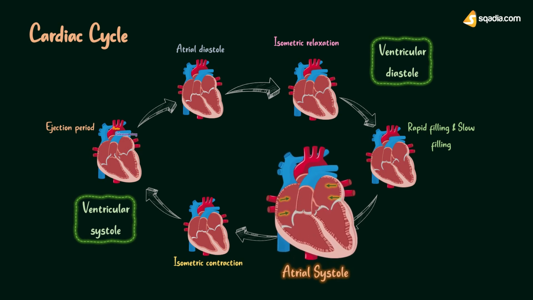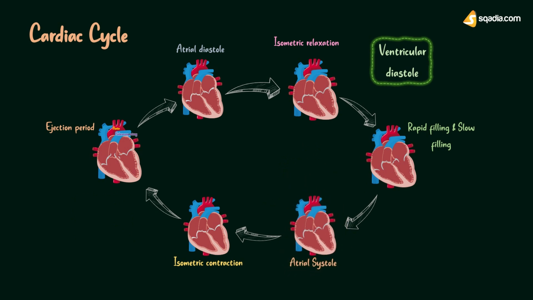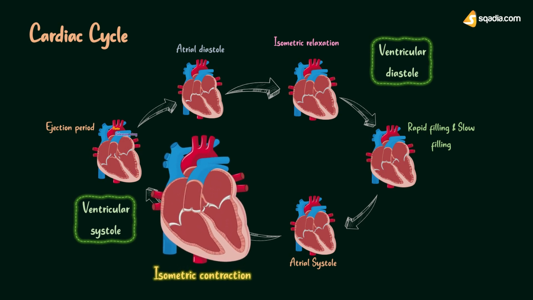Atrial systole, in which atria contract, AV valves are still open and a small amount of blood enters the ventricles. This phase is submerged in ventricular diastole and is also considered as the last period of ventricular diastole. After this ventricular filling, now ventricles have to contract in a phase called ventricular systole.